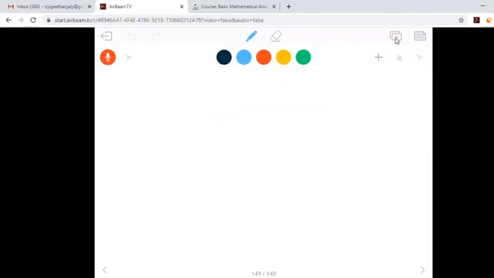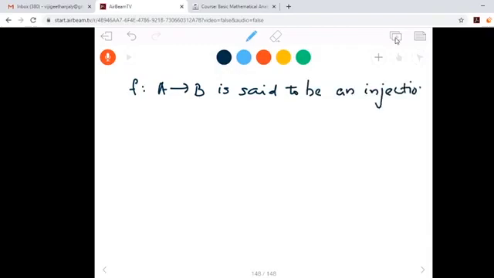A function f from A to B is said to be an injection if no two distinct elements can have the same image. Means distinct elements should have distinct images.